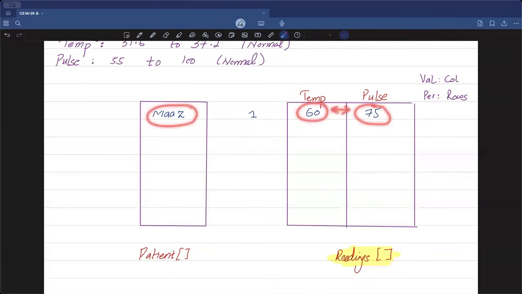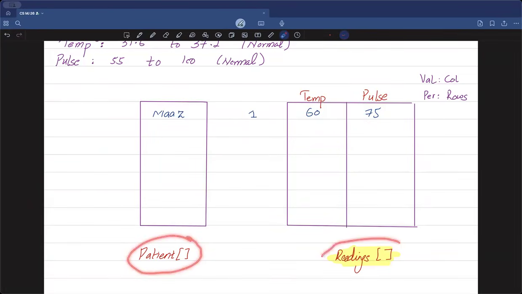And how do I get to know this? Because we said that every person whose name goes into the patient array and whose data goes into the readings array can be uniquely identified by something known as hospital ID. So for instance, if there is a patient with the name Mars and he got hospital ID number 1, then we said that in the patient array, the index should be the hospital ID.